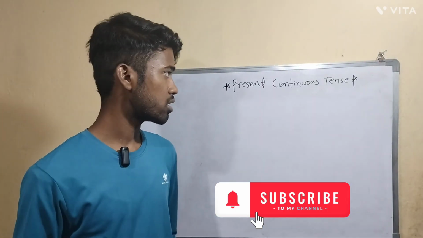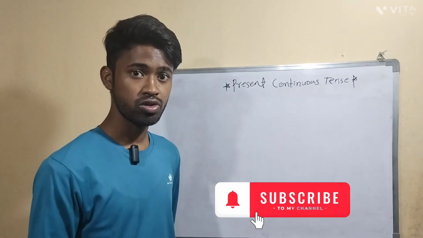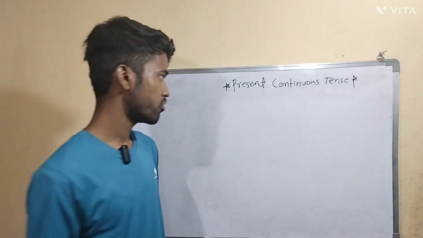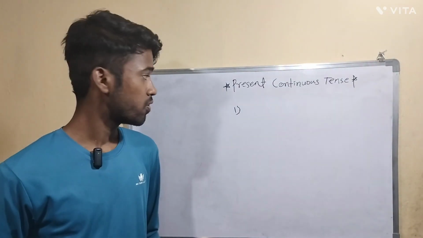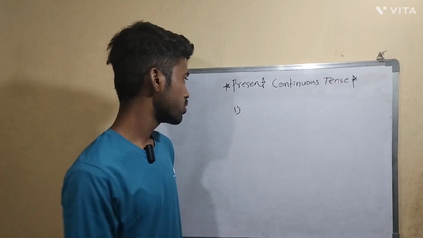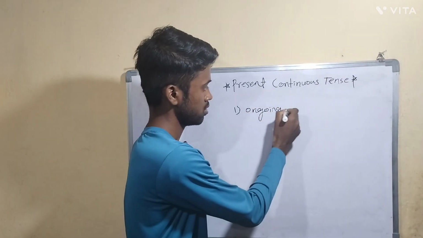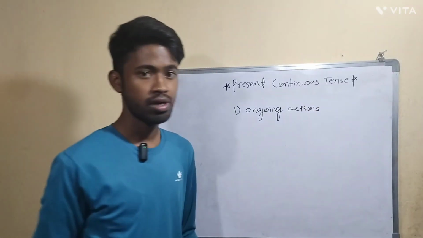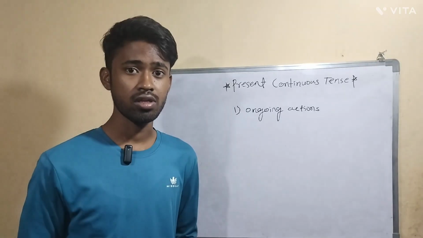Before starting the present continuous tense, we should know when we have to use present continuous tense. So first we will talk about when we are using this. First, to tell ongoing actions. Whenever we want to tell about ongoing actions, we have to use present continuous tense.